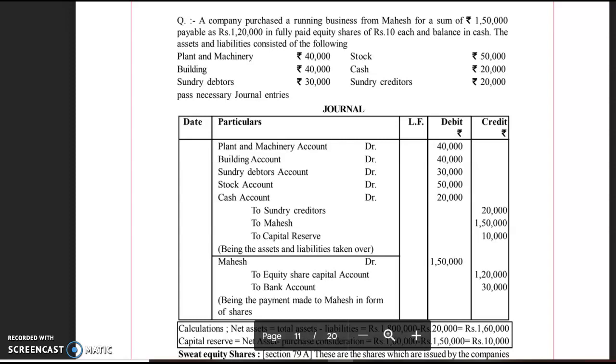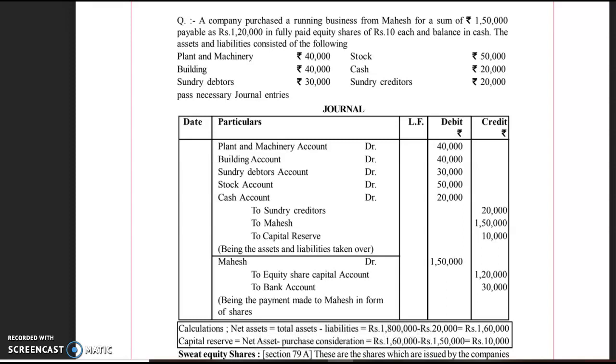First of all, we have to find out what number of shares are to be issued. The formula for getting that is very simple. Number of shares to be issued is equal to amount payable divided by the issue price per share. For example, in the same case, the amount payable is rupees 1,50,000. I say that the equity shares are being issued at a premium of 50%. So the face value of the share is rupees 10 per share, the premium will be rupees 5 per share, so the issue price per share becomes rupees 15.